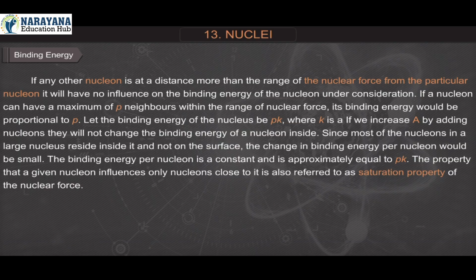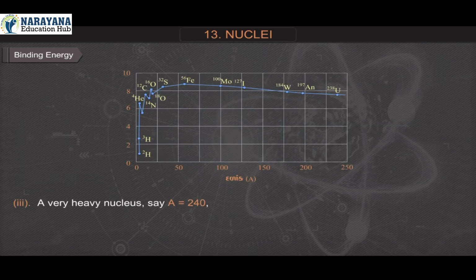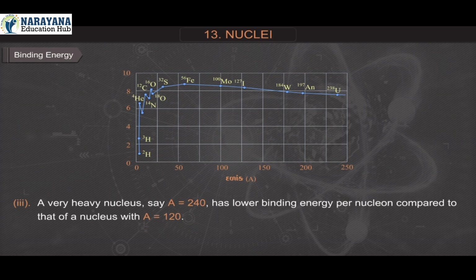The property that a given nucleon influences only nucleons close to it is also referred to as the saturation property of the nuclear force. Number 3. A very heavy nucleus, say A is equal to 240, has lower binding energy per nucleon compared to that of a nucleus with A is equal to 120.